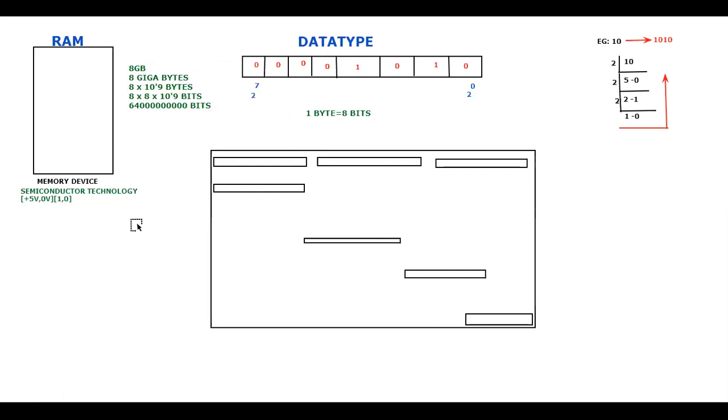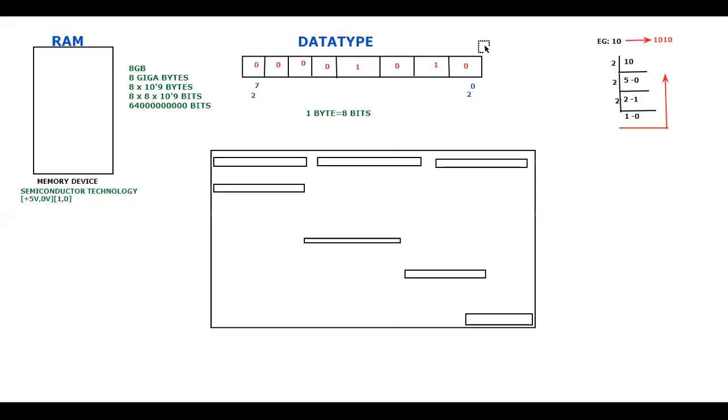Yes or no? So why do we require the data type? The data type is required in order to convert the data into binary, so that you can store it in the memory. Why do you want to store it in the binary format itself? Because you know that the device is made up of semiconductor technology, and the computer will understand only zeros and ones. Is that clear for everyone?